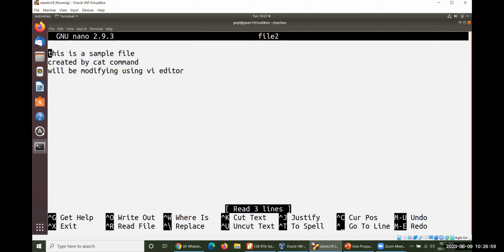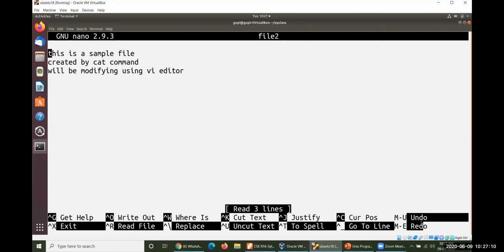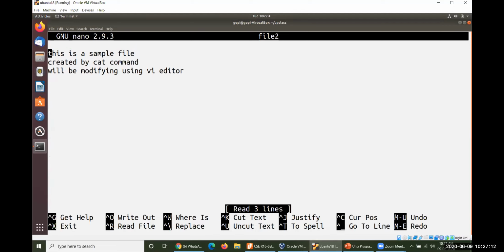In Nano also, redo and undo can happen. Redo and undo will be Alt-U and Alt-E. So you can see Alt-U will be the undo, Alt-E will be the redo.